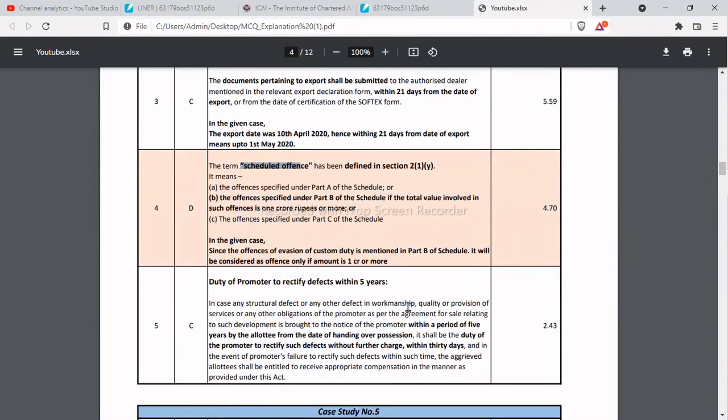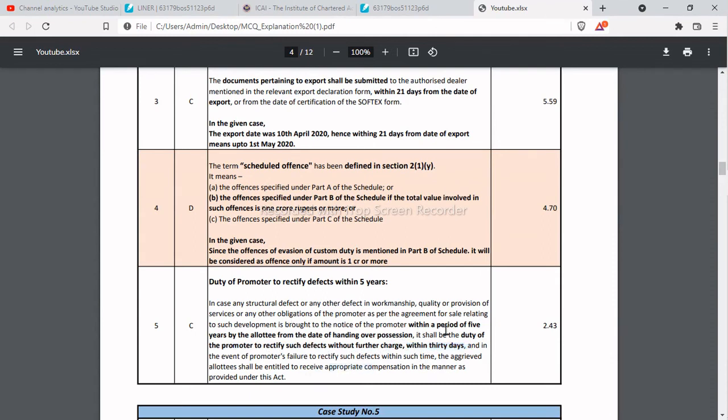So this is the legal provision: duty of promoter to rectify the defects within 5 years. In case of any structural defect or any other defect in the workmanship, quality, or the provision of services, or any other obligation of the promoter as per the agreement for sale relating to such development is brought to the notice of the promoter within a period of 5 years by the allottees from the date of handing over the possession, it shall be the duty of the promoter to rectify such defects without further charges within 30 days. In the event of the promoter's failure to rectify such defects, the aggrieved allottee shall be entitled to receive the appropriate compensation.